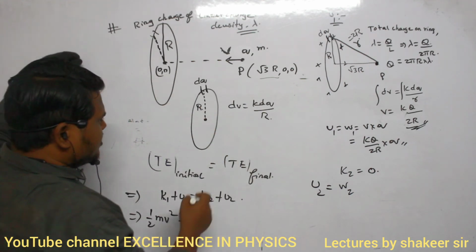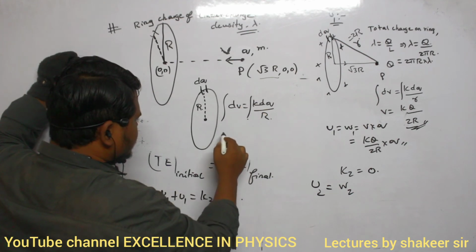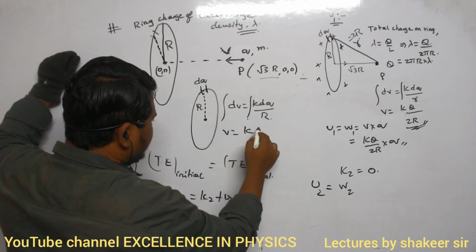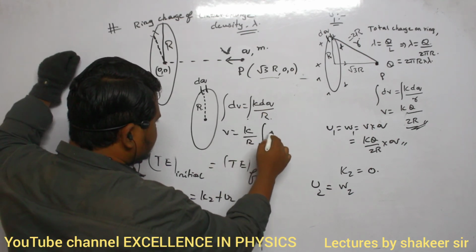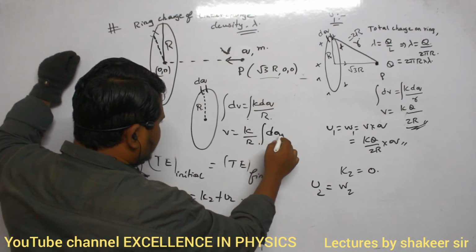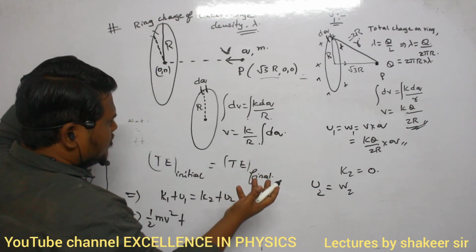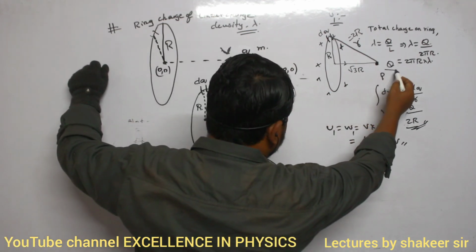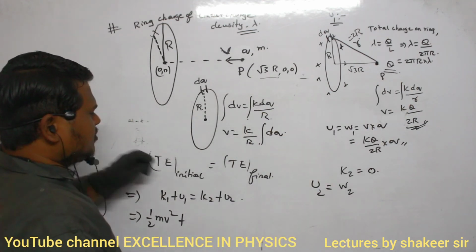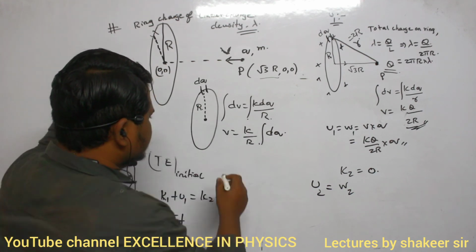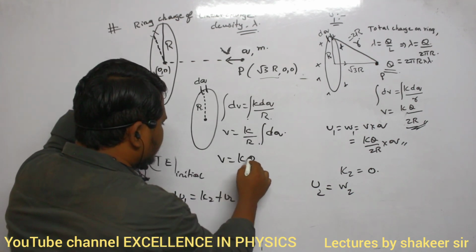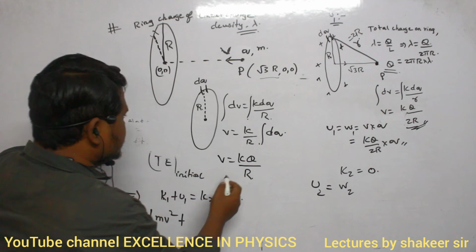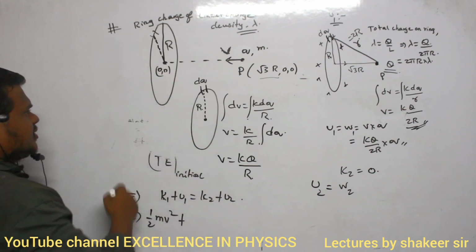Now if I want the total potential, what do I have to do? Integrate on both sides. So V is equal to k divided by R times the integration of dq. Integration of dq is what? Q only, the total amount of charge present on this ring, which we have already calculated. So V is equal to KQ divided by R. So this is the potential exactly at the center of the ring.